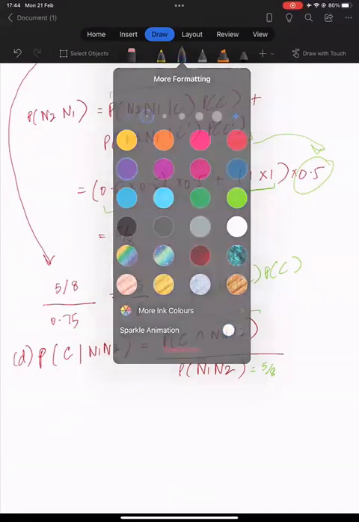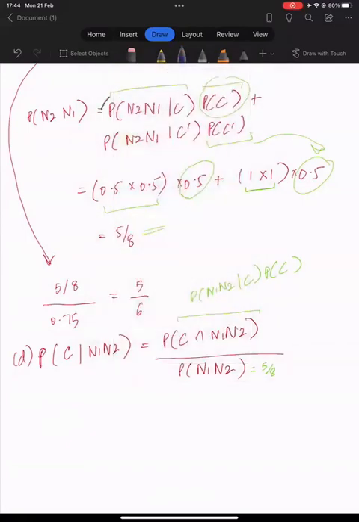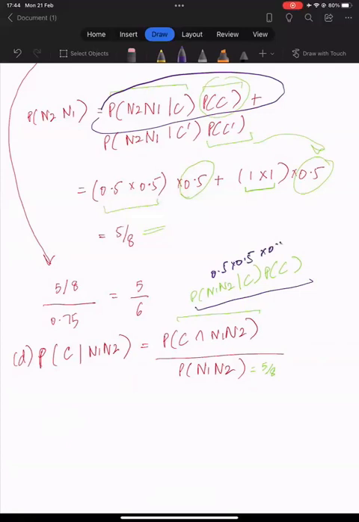Yes, this probability right here is the same as this right here, so we had 0.5 into 0.5 into 0.5. So our answer should be 0.5 cube over 5/8, which should come out to be 1/5.